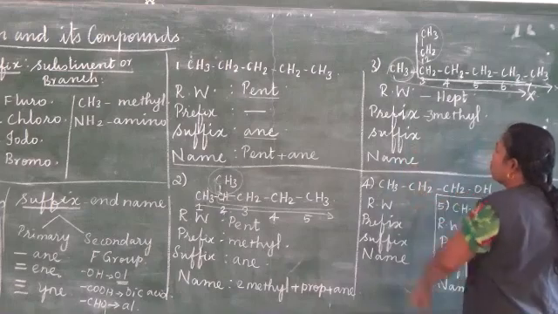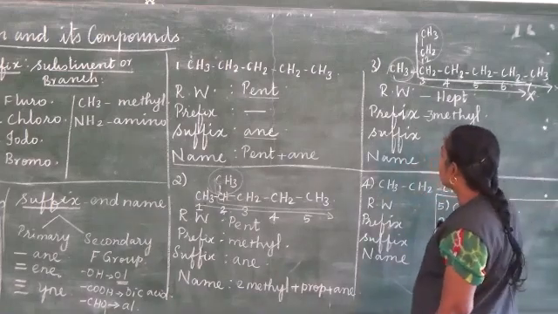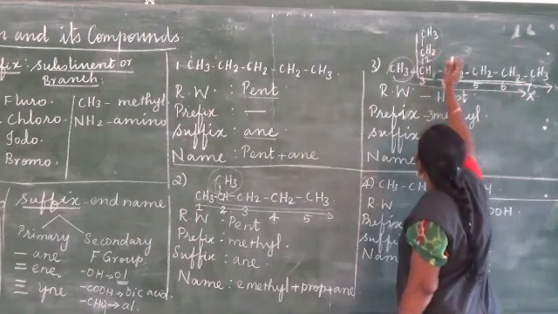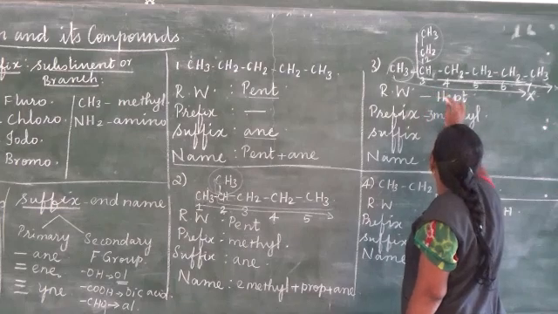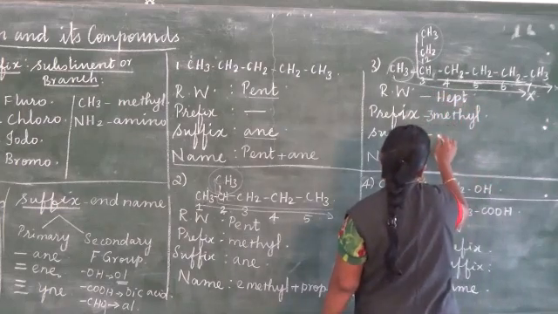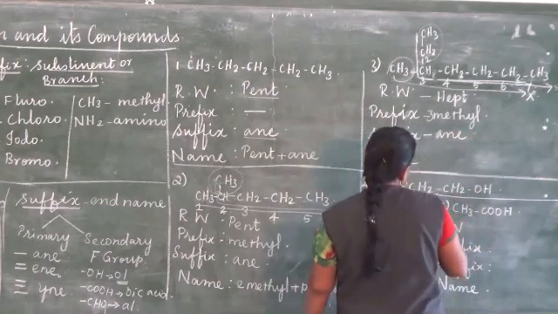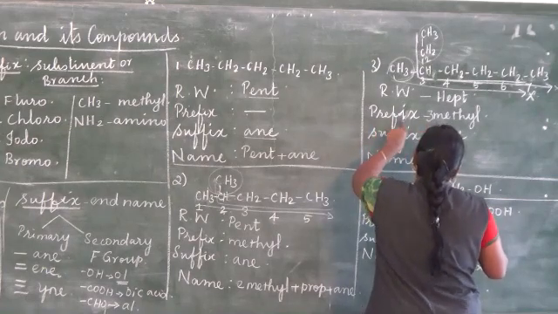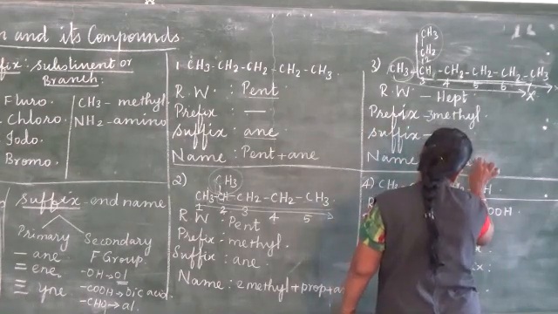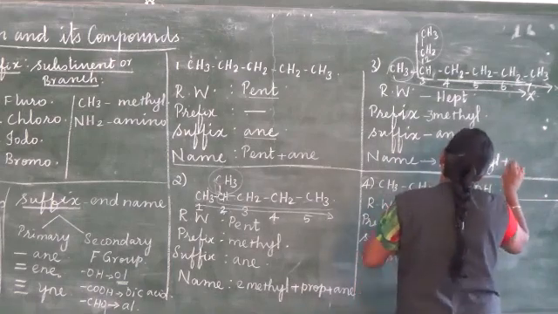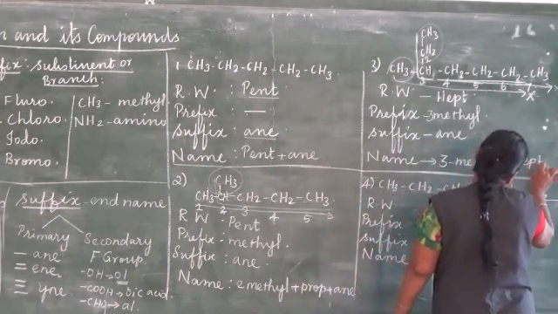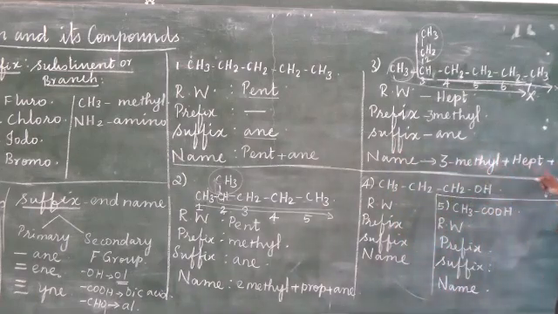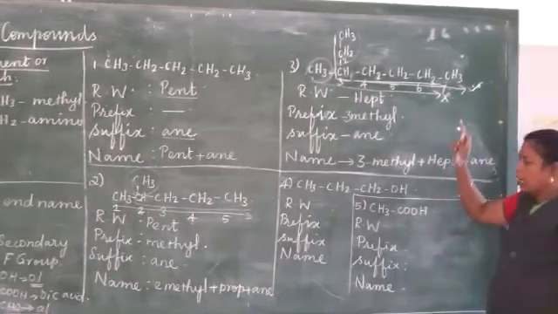And then what is the suffix? First we have to go for the primary suffix. Since all the carbon atoms are connected by single bonds, the suffix is ane. And then for the name of the compound, first we give preference to the prefix 3-methyl, then the root word hept, and then the suffix ane. So what is the name of this compound? 3-methyl heptane. The name of the compound is 3-methyl heptane.